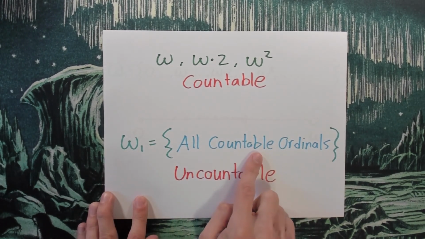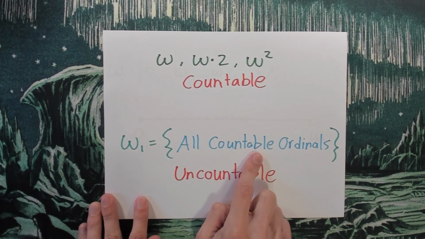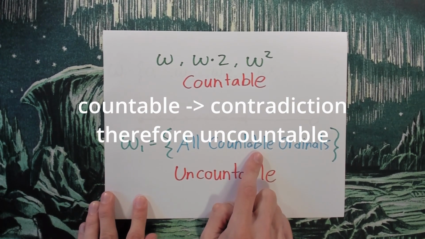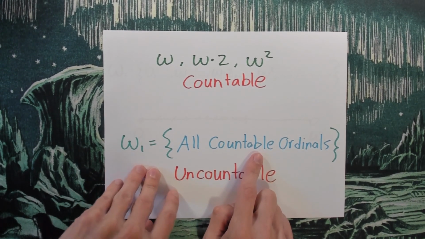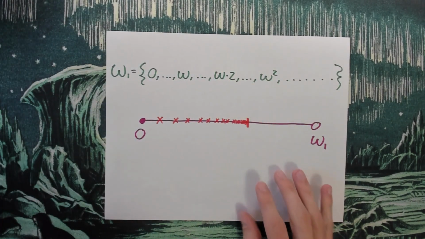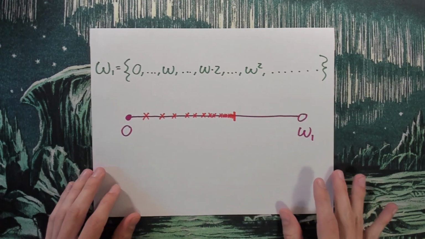It would be inside itself, and that is going to lead to a contradiction with the concept of ordinal. An ordinal cannot be greater than itself, for reasons that I'm not going over in this video.